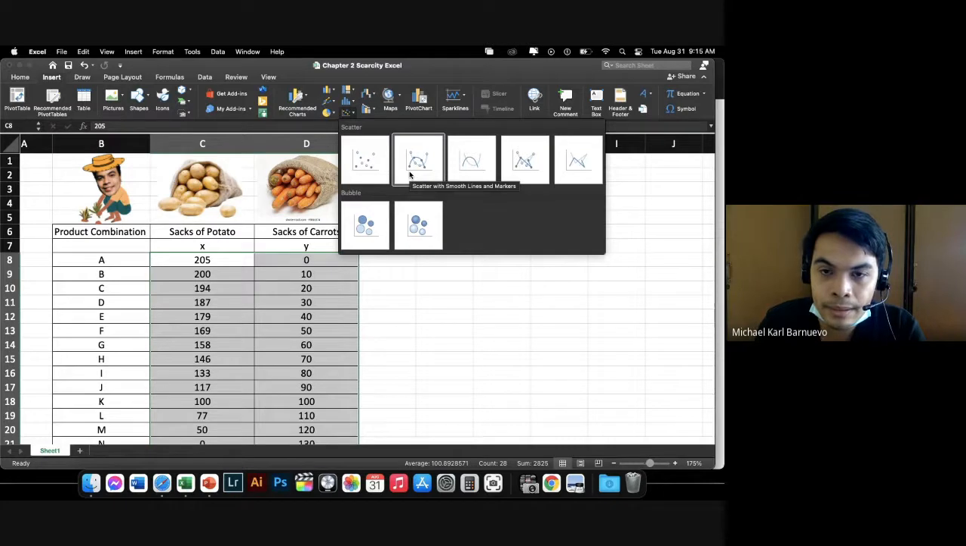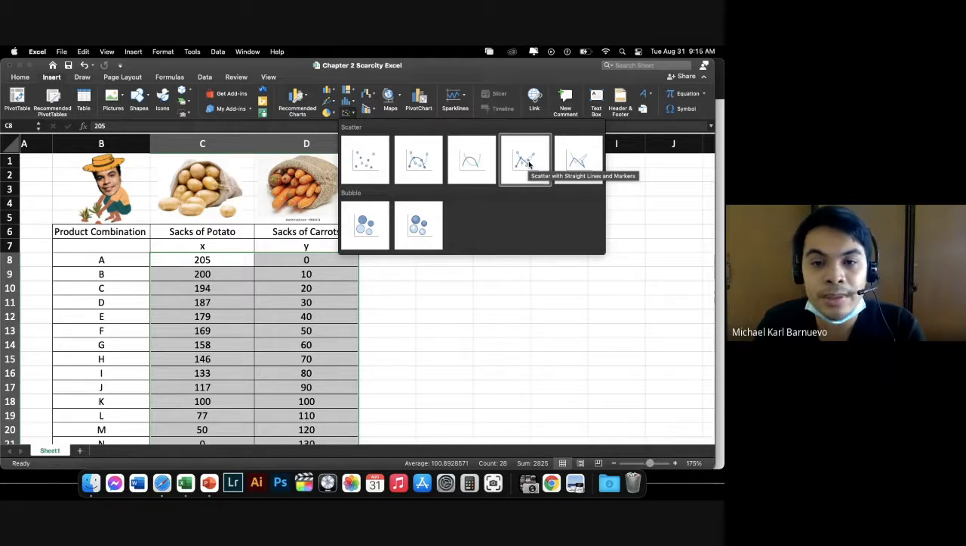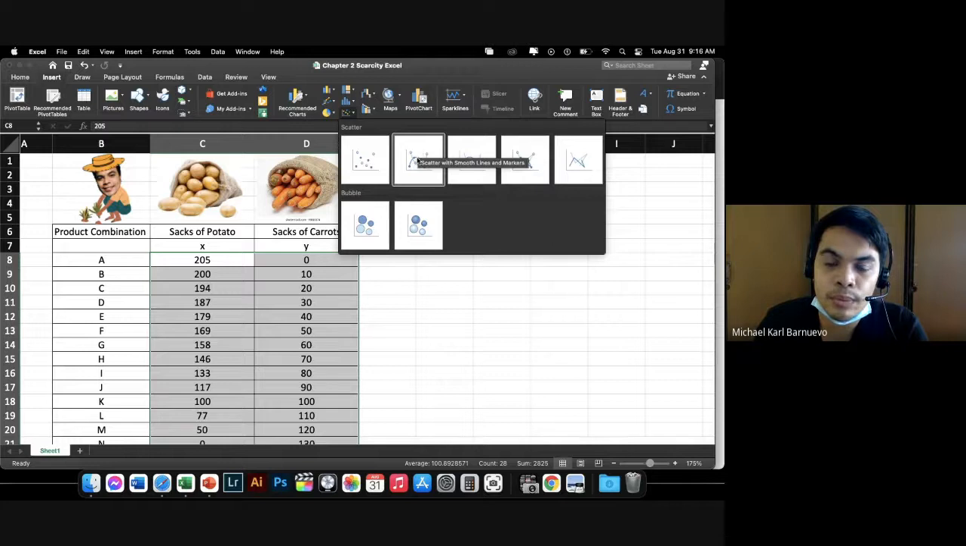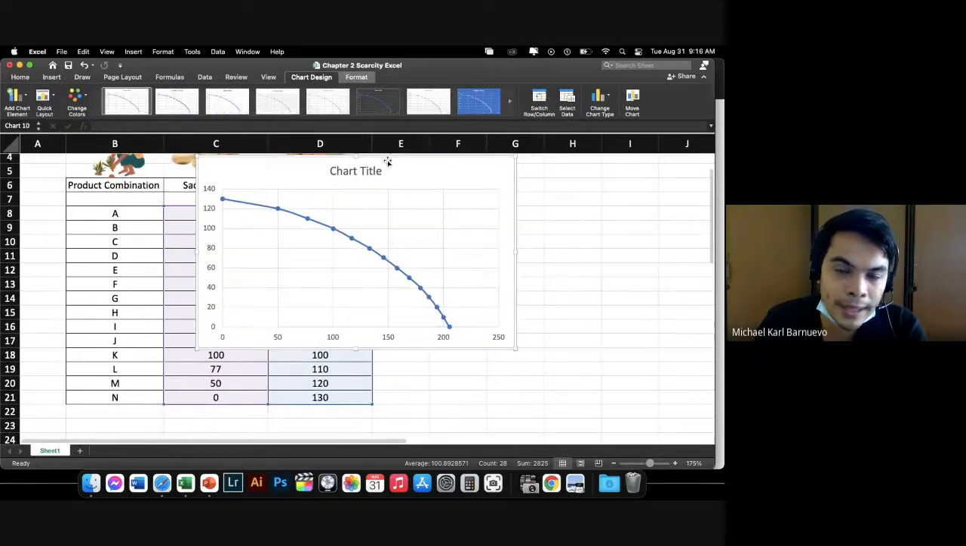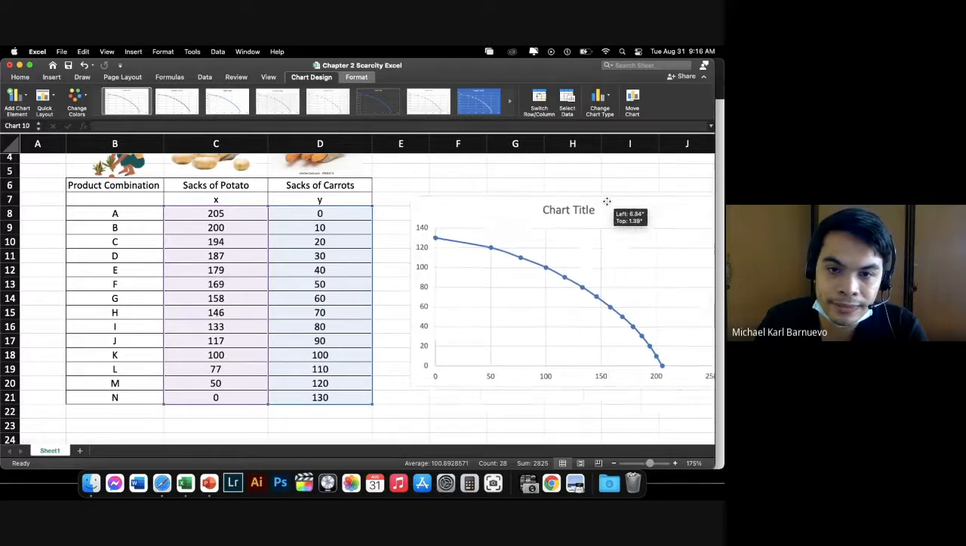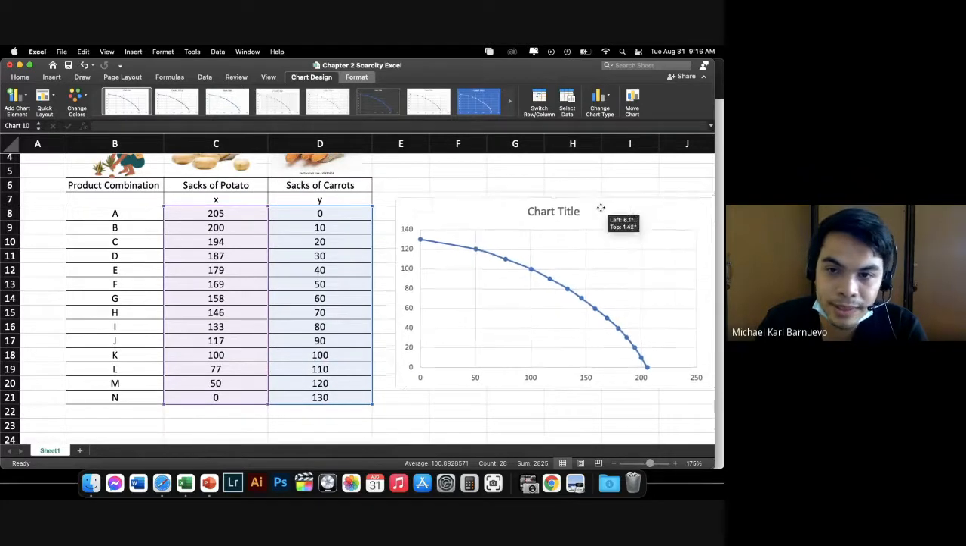What we want to use are the ones with lines. We can use the smooth lines or the straight lines. But since we are trying to see the curve, there should be a curve. Let's use smooth lines. As you can see, it automatically graphs.